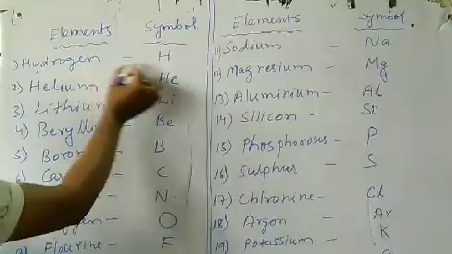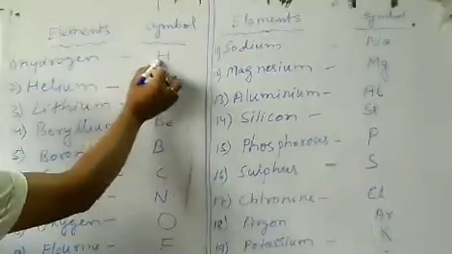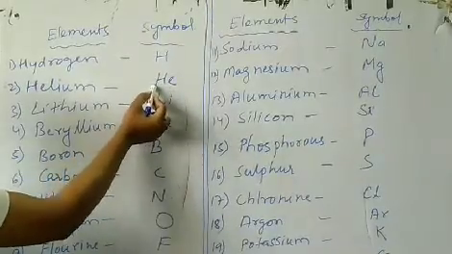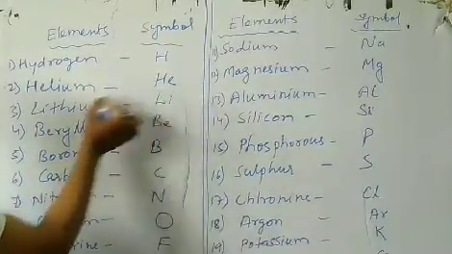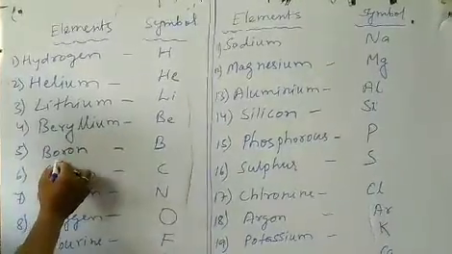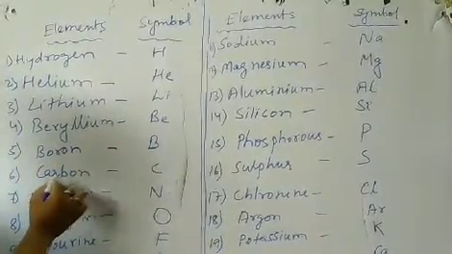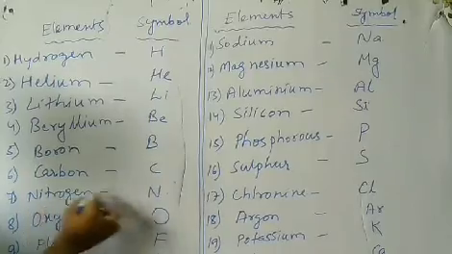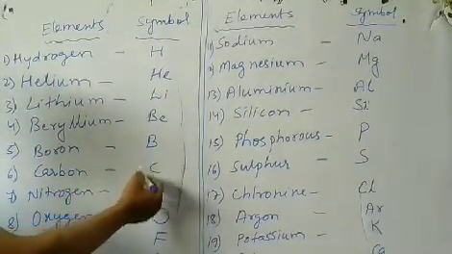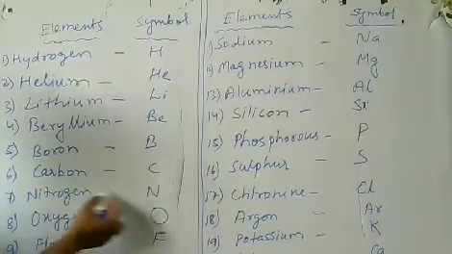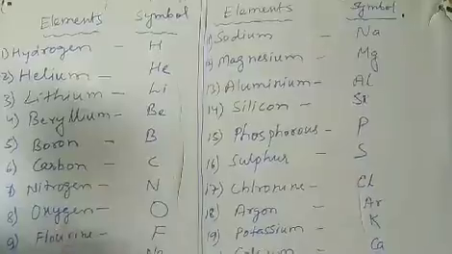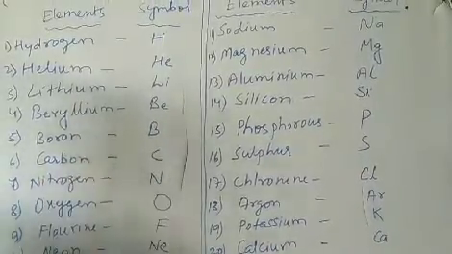Hydrogen, H. What is the symbol of hydrogen? H. Helium, He. You can see in the two letter symbol, first is capital, second is small. Lithium Li, beryllium Be, boron B, carbon C, nitrogen N. Some elements have one letter symbol, so one letter is capital letter. Nitrogen N, oxygen O, fluorine F, neon Ne.